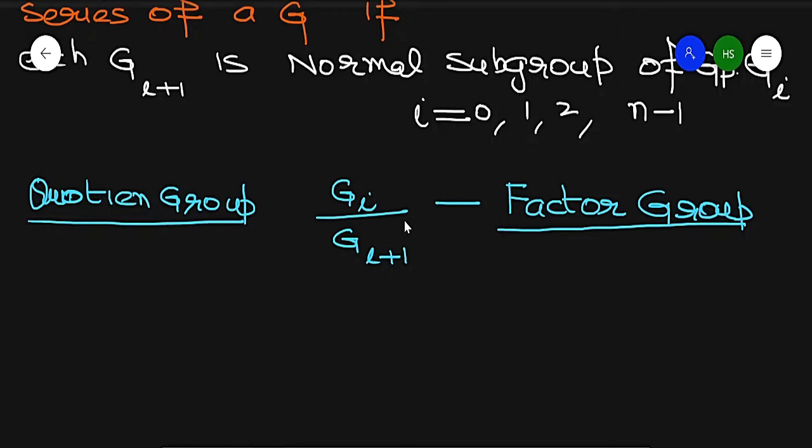So if each Gi is normal in G, then the series is called a normal series.